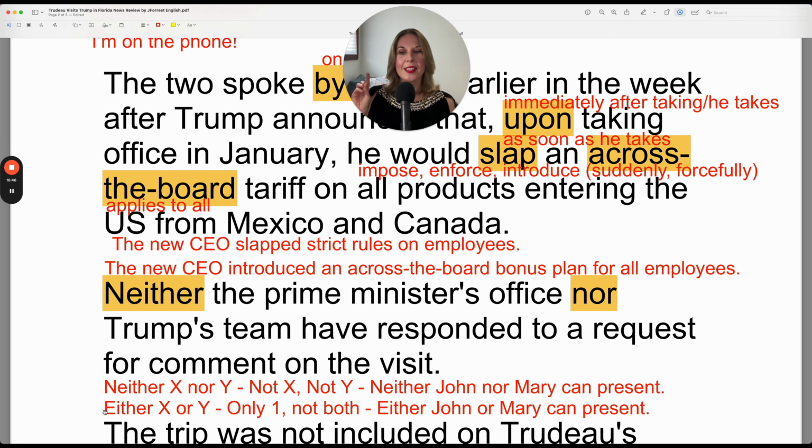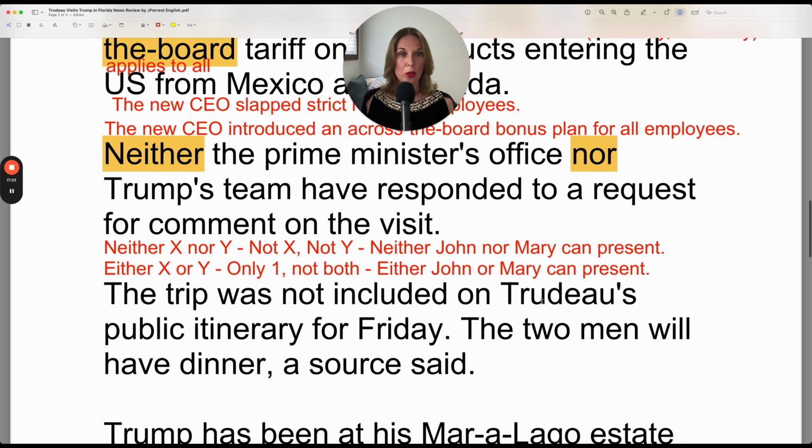But if you change that to either X or Y, this means only one, not both. Either John or Mary can present. One person can present, not both. In this case, we don't know who will present, but we know it will be one. And with neither, it's zero. So in this case, it means the Prime Minister's office didn't comment and Trump's team didn't comment. The trip was not included on Trudeau's public itinerary for Friday.